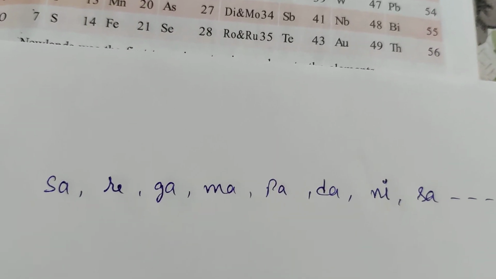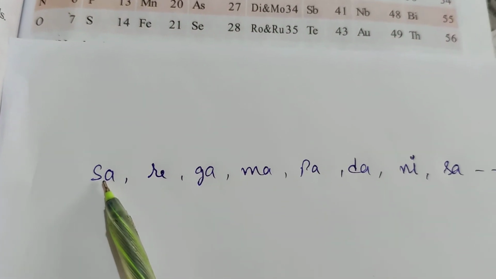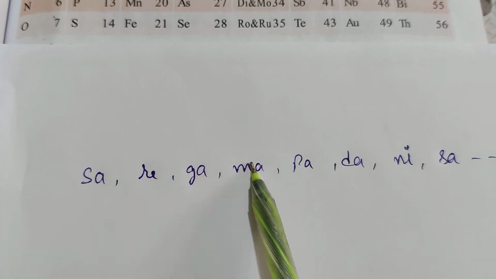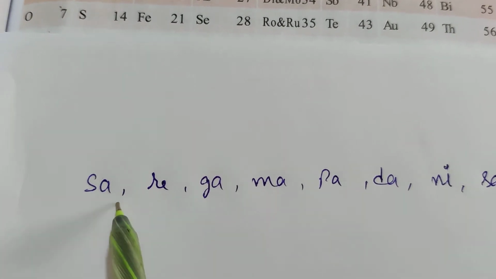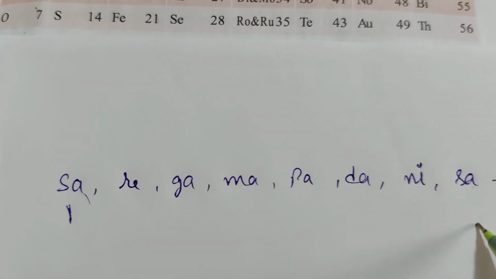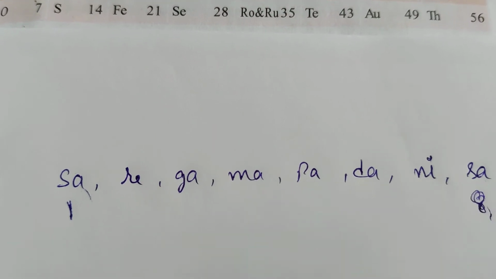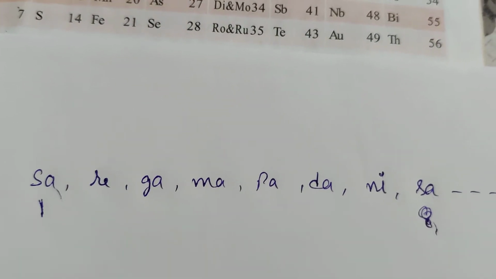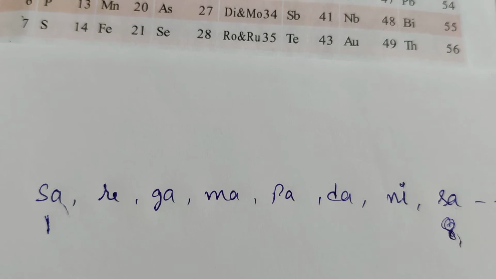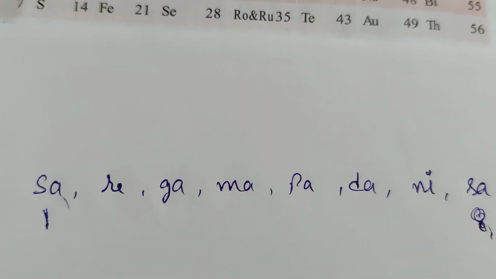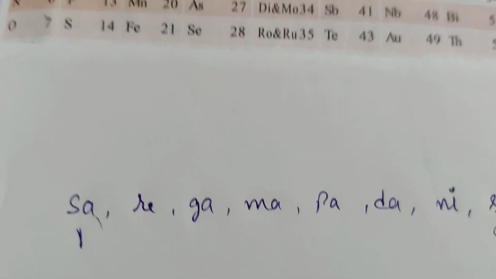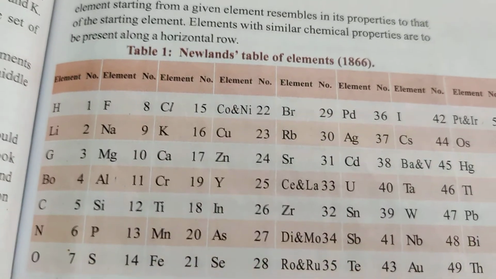When you count these notes, this is the first, second, third, fourth, fifth, sixth, seventh, and this is the eighth. The first one and the eighth one have the same note. Like in music, how the notes have periodicity, in the same way he classified the elements.